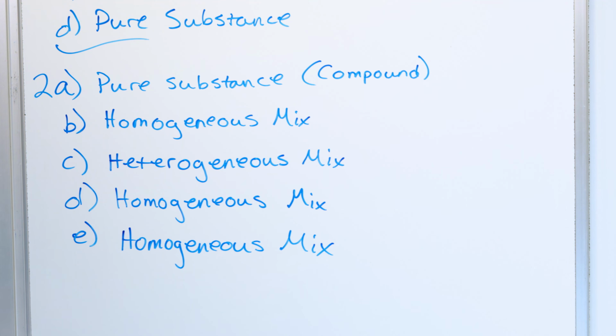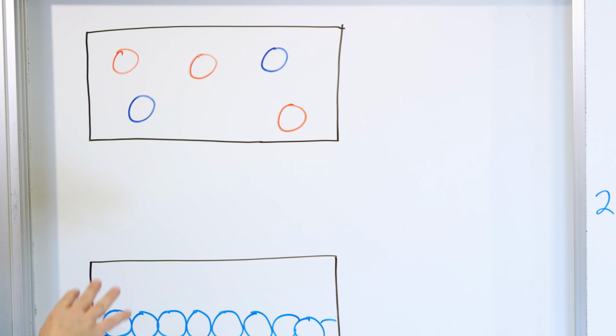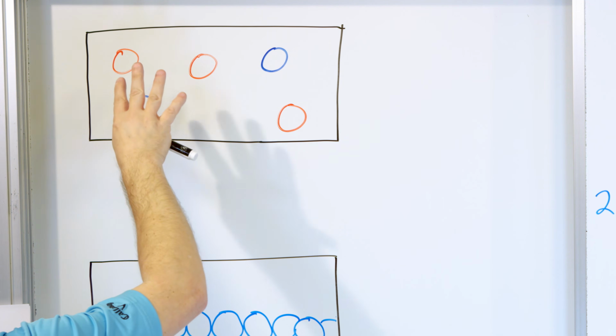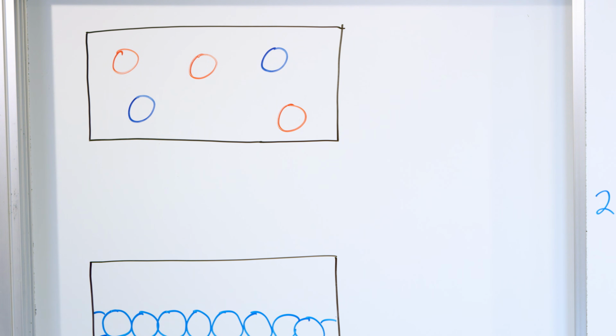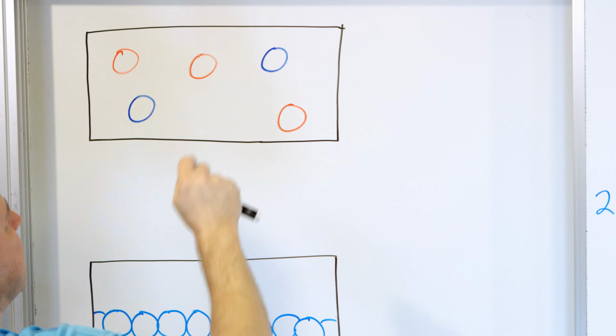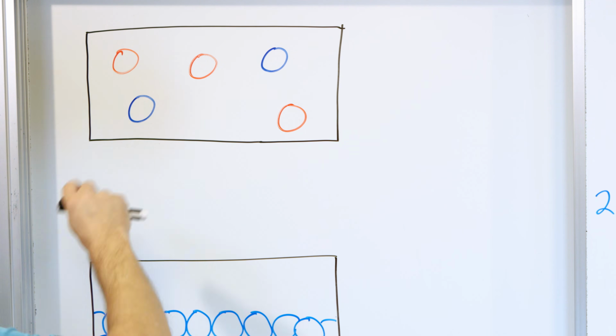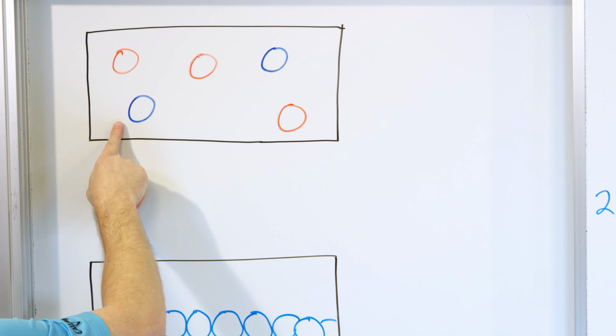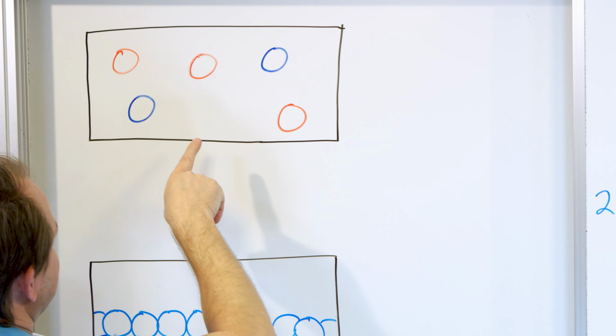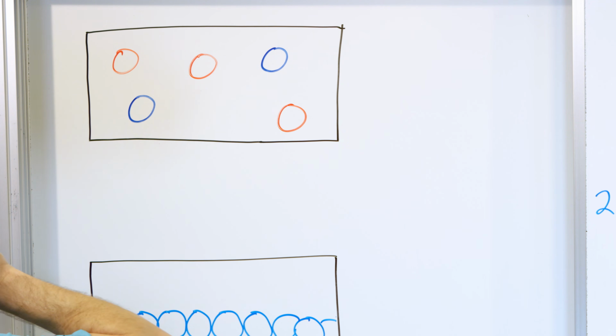Okay, homogeneous mixture. All right, now I have a few pictures on the board, and I want you to tell me what is the phase, solid, liquid, or gas? What is the composition? Is it a pure substance or a mixture? And also whether it consists of an element or a compound. So here in the first picture here, we have two different colors. Nothing is bonded together. So we have two different elements, right? There's no compounds or molecules or anything here.